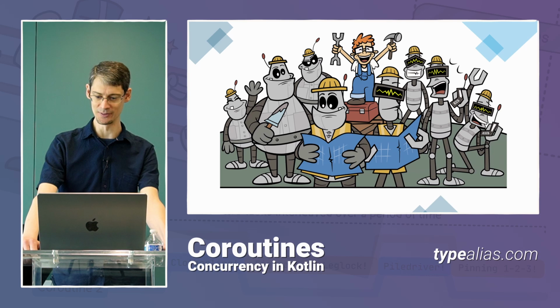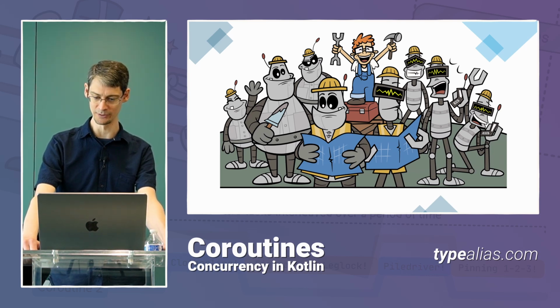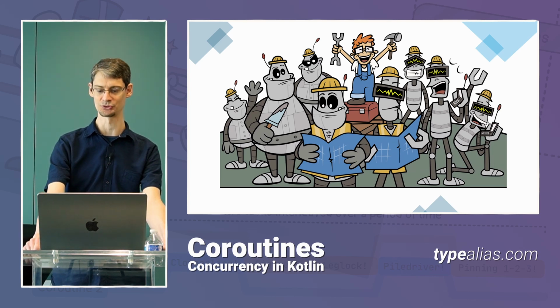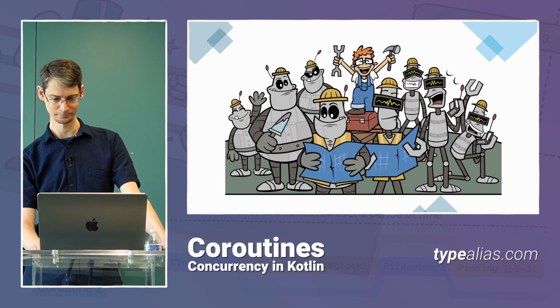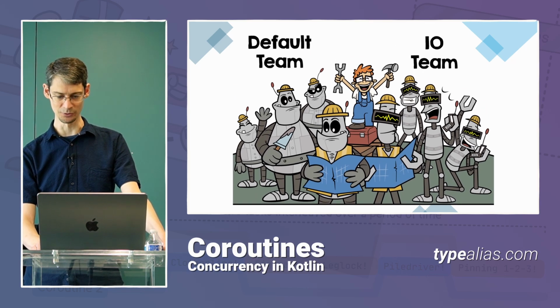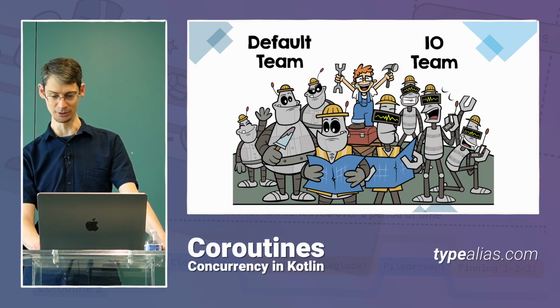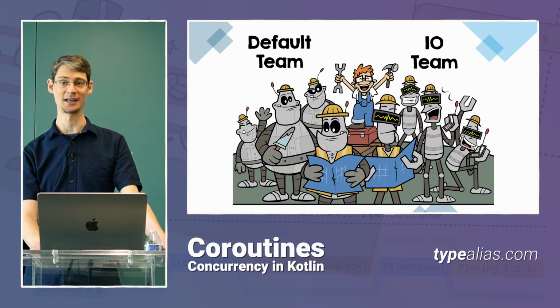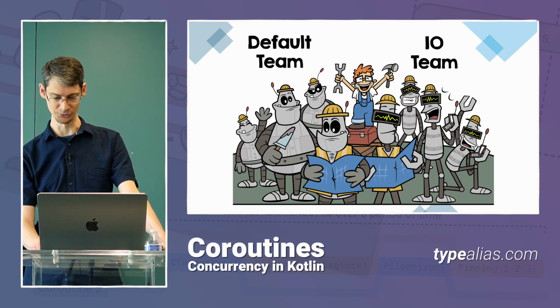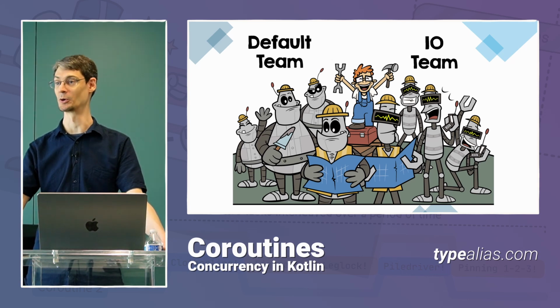While building them, he considered the kinds of different tasks that are involved in his construction work. Some tasks involve hard work like moving and laying bricks, but other tasks involve only phoning for supplies and watching for delivery. So he split up his robots into 2 different teams. The first team was tasked with doing the hard work and heavy lifting, so he just called them the default team because they do the main construction work. And the second team was called the I/O team because they handle the input and output, or the incoming and outgoing communications with other facilities. And each team also had a foreman who was responsible for assigning tasks to the different robots at different times, depending on what was needed at the moment.